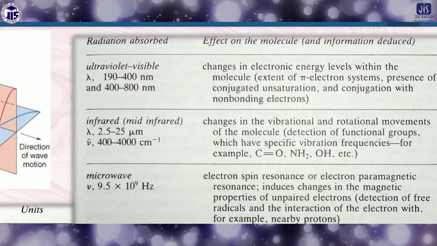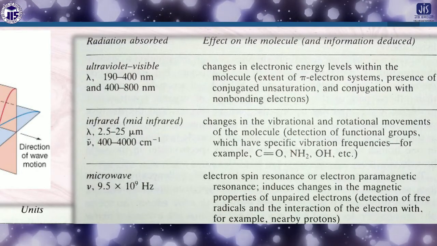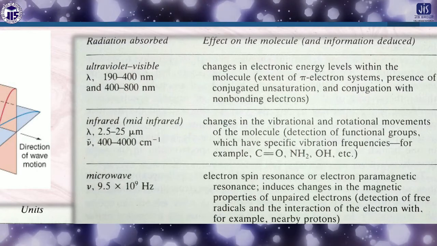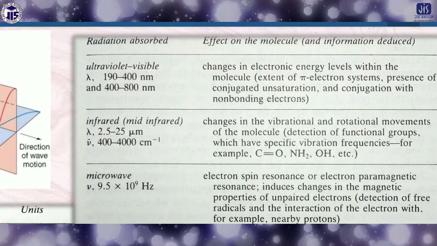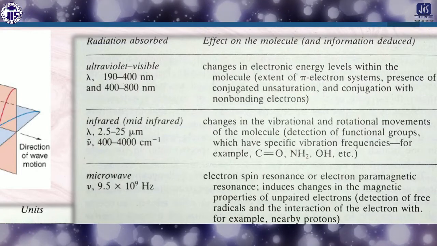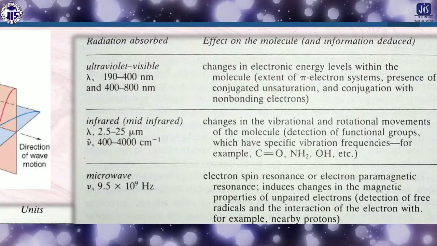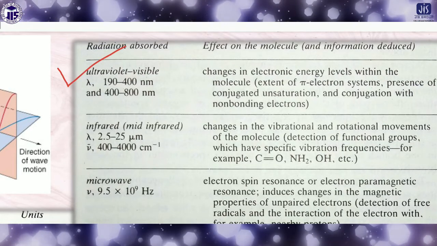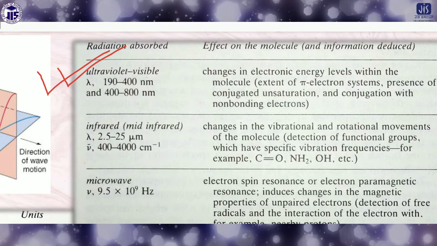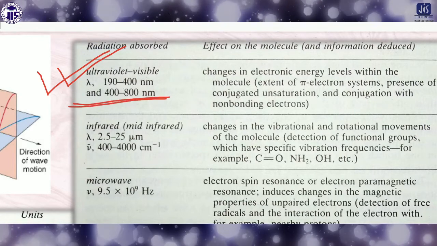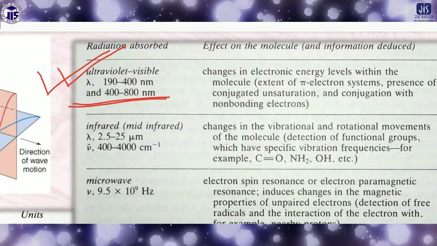In your syllabus there are three types of spectroscopy included. The first is UV visible spectroscopy, the second is IR or infrared spectroscopy, and the third is NMR or nuclear magnetic resonance spectroscopy.